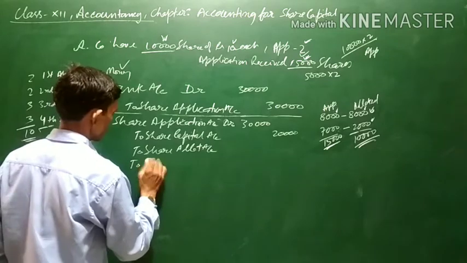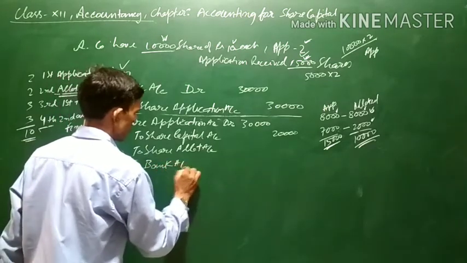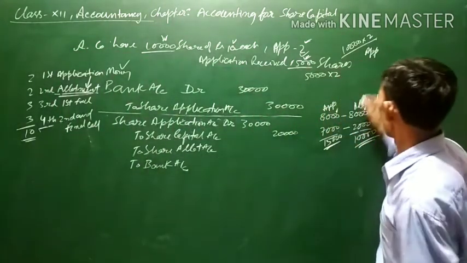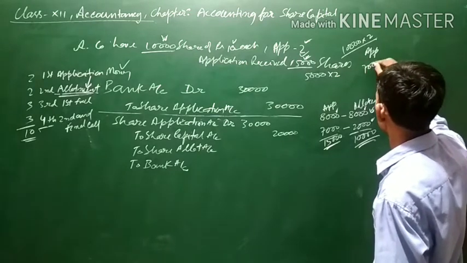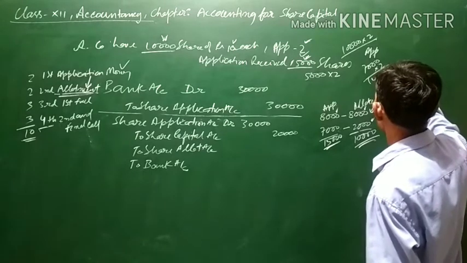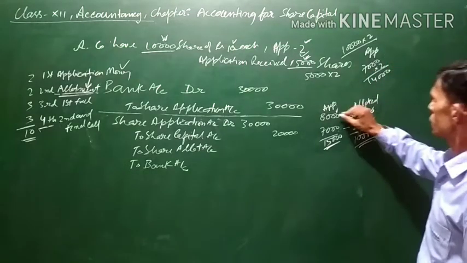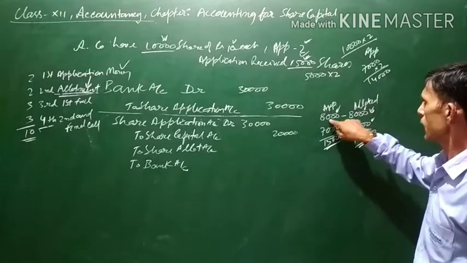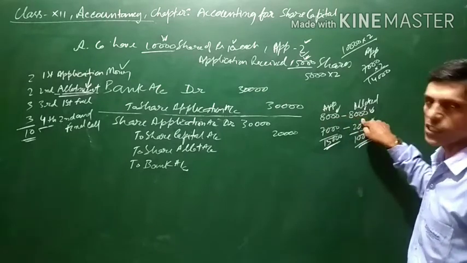To share allotment account to bank account. Now see what will happen. Out of this, 7,000 application into 2 application money, total 14,000. The application money is for 8,000 application, full allotment is there. So entire application money of 8,000 will go to, means all the shares have been accepted in full.